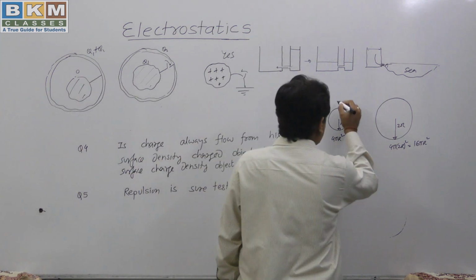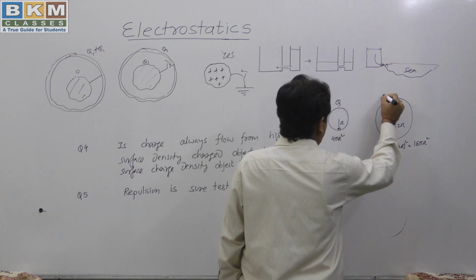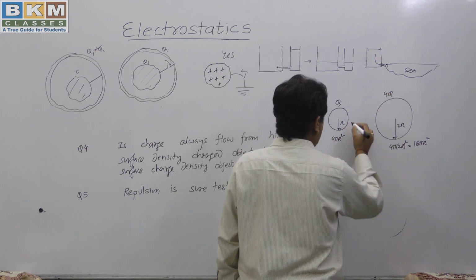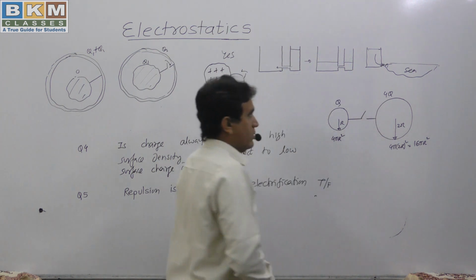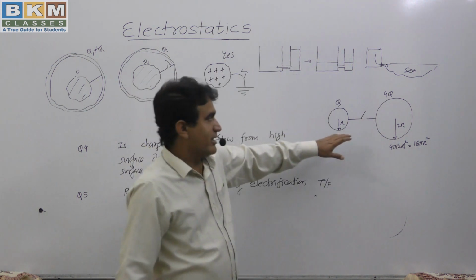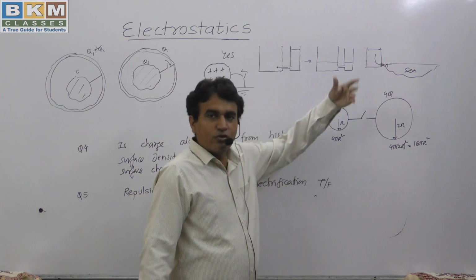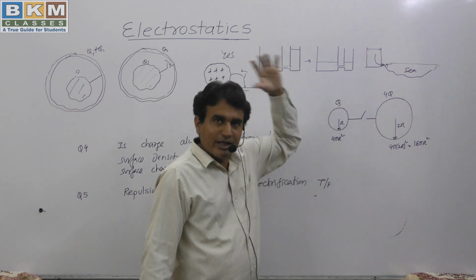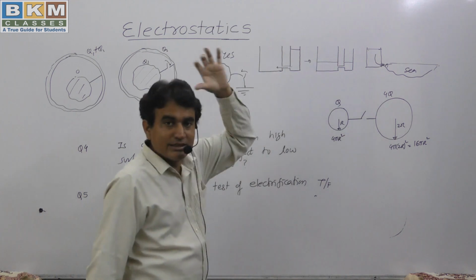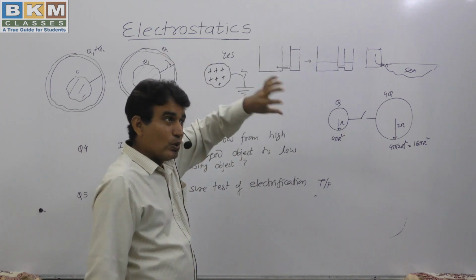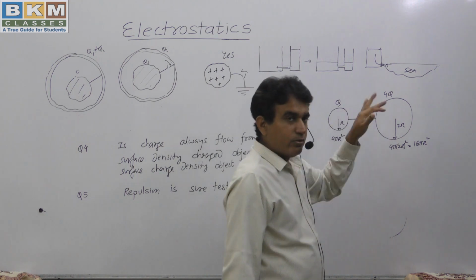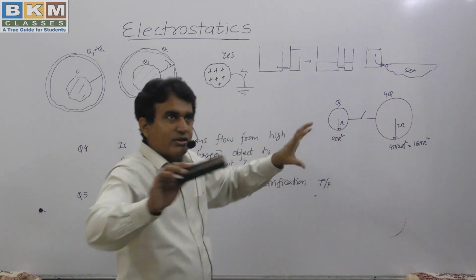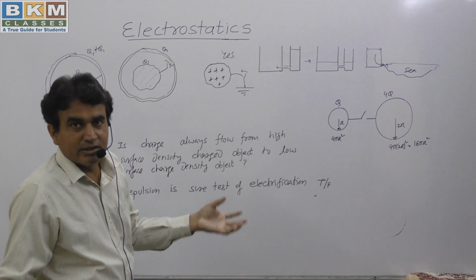So if this one has q charge and this one has 4q charge, its area is 4 times and we have given charge also 4 times, so their surface charge density becomes equal. So can we say that when we connect them, there will be no flow of charge, because the charge density on the surface is the same for both?